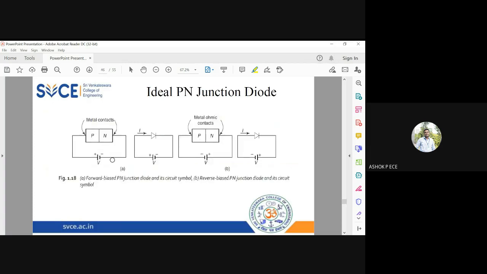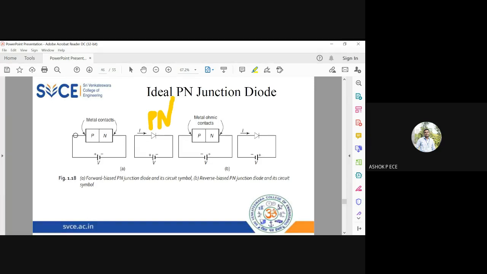And see here, very simple, an ideal diode in forward bias: the biasing is given and you can draw the diode like this. This is the symbol of the diode, a triangle followed by a straight line. The triangle indicates your P region and the line indicates your N region. This is the symbol of the PN junction diode.